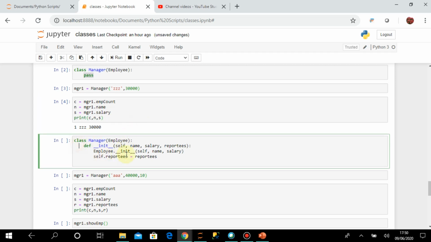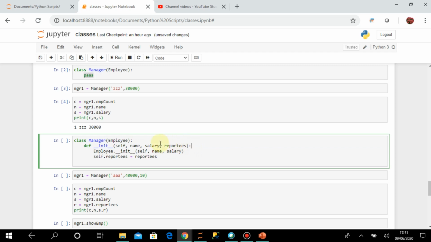And then coming to the next cell, here I am again creating the manager class. I'm inheriting the employee class, and here I have written the init method of this manager class. It is taking self, name, salary, and another parameter, that is reportees. So it is some data attribute which I want specific to manager.